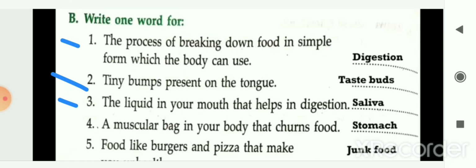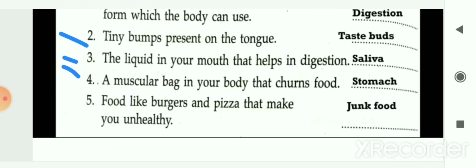The next question, the liquid in your mouth that helps in digestion. This is known as saliva. Next, a muscular bag in your body that churns food is known as stomach. Next is food like burgers and pizza that make you unhealthy. This type of food is known as junk food.